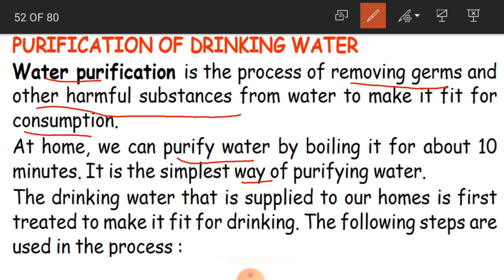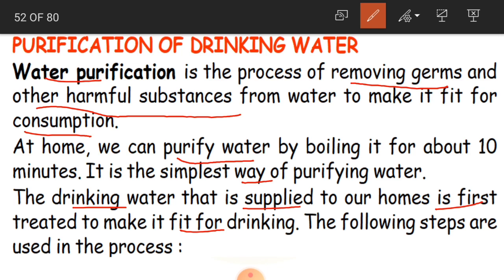And here the drinking water that is supplied to our homes is first treated to make it fit for drinking. So where do we get the water, children? We get the water through taps. So whatever drinking water is supplied to our homes, first it has to be purified so that the water is able to be drunk. For this process, you have to follow so many steps.